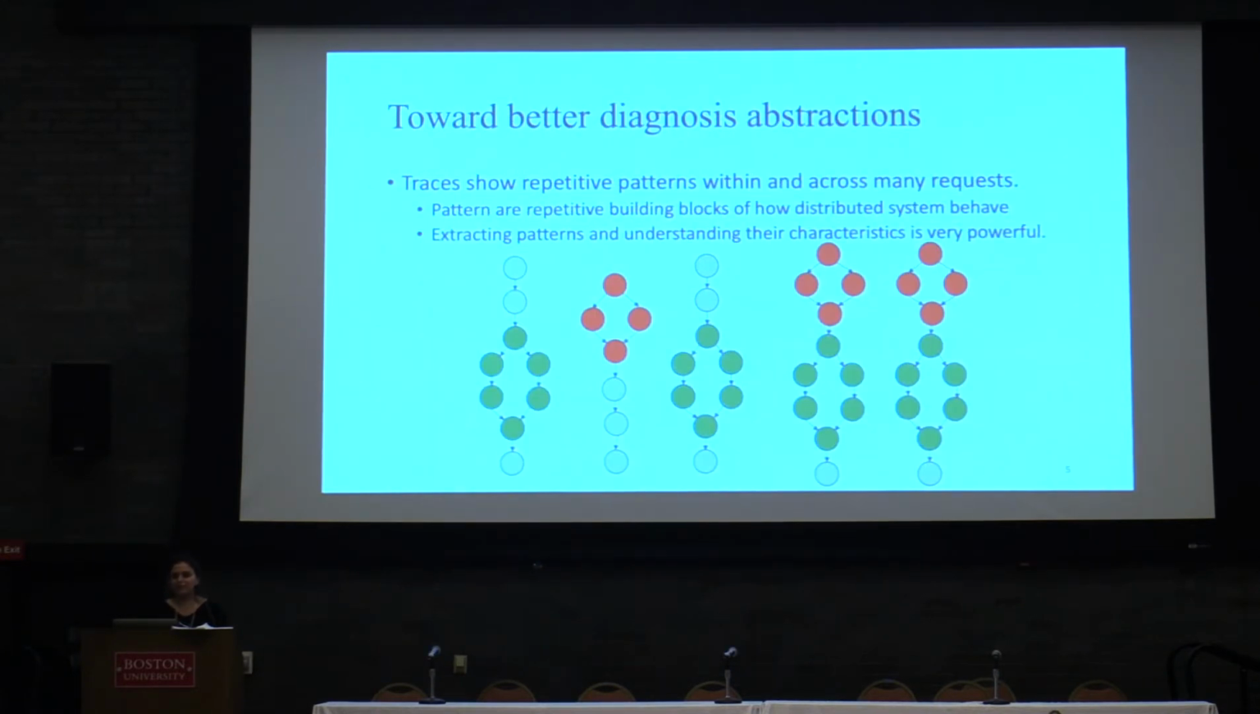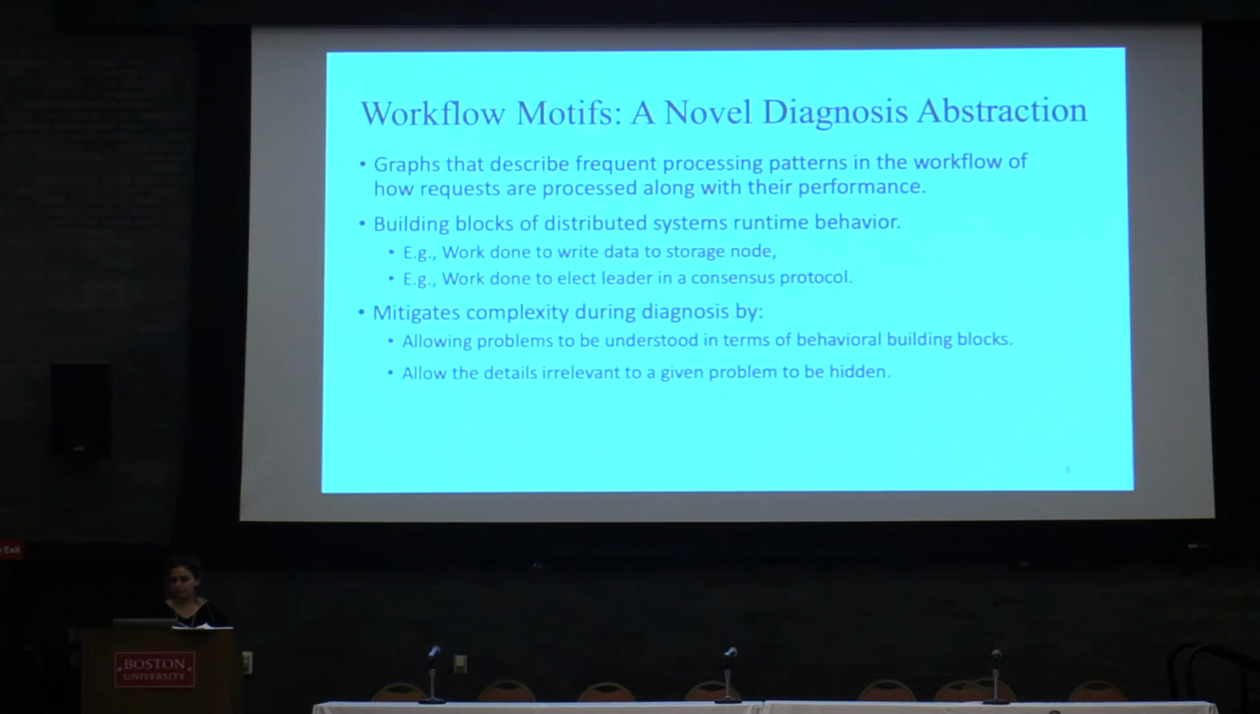What we observed is that traces show repetitive patterns within and across many requests. These patterns are repetitive building blocks of how a request is executed through the system and how distributed systems behave. We believe that by understanding the performance behavior of these patterns, engineers can discuss the performance characteristics and their expectations of the system, and it could address a wide range of tasks.